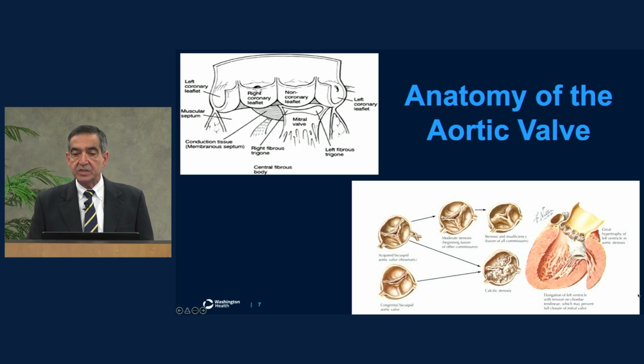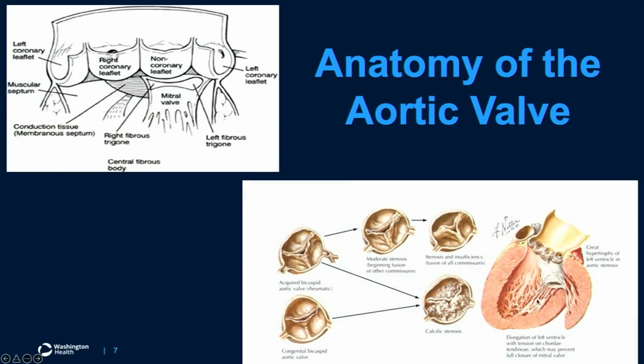And as I alluded to before, over time, if this aortic stenosis persists, the patients can develop heart failure. The left ventricle of the heart can become enlarged, and it can pull on the chordae that are attached to a different valve called the mitral valve. Then the patients can also develop regurgitation, or leakiness, of the mitral valve. So the mitral valve is sort of an innocent bystander.